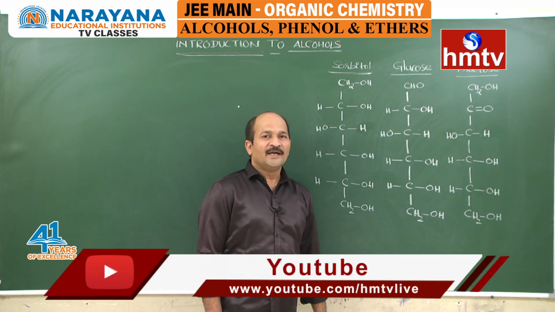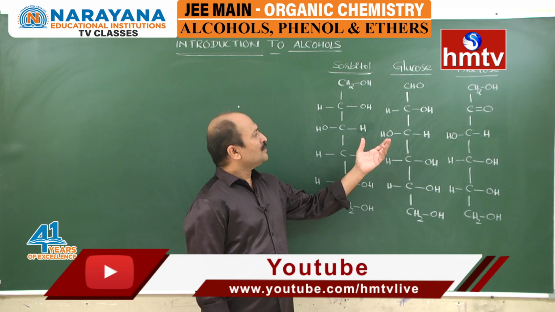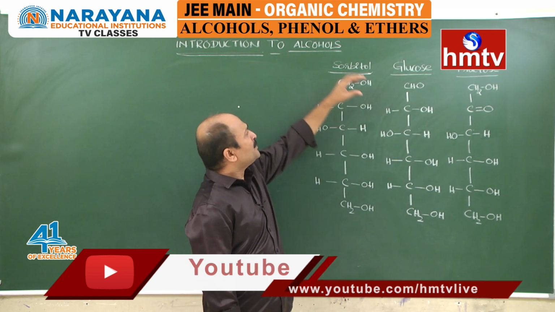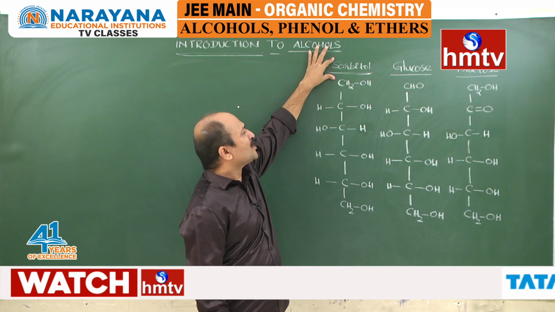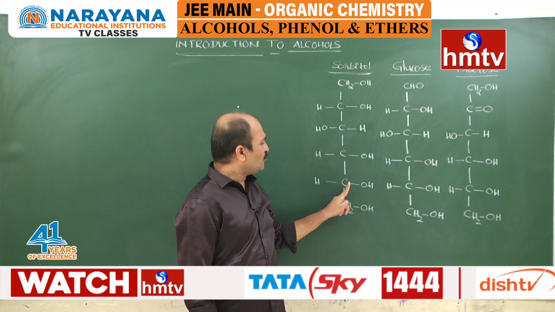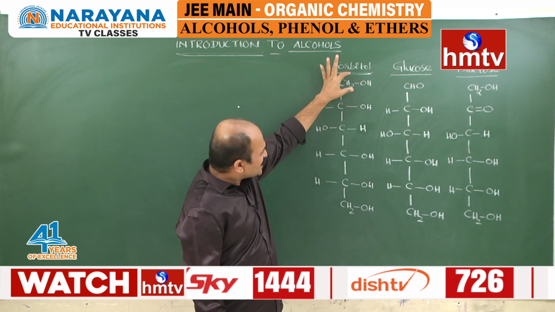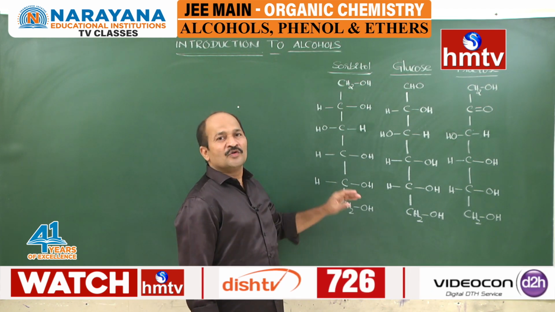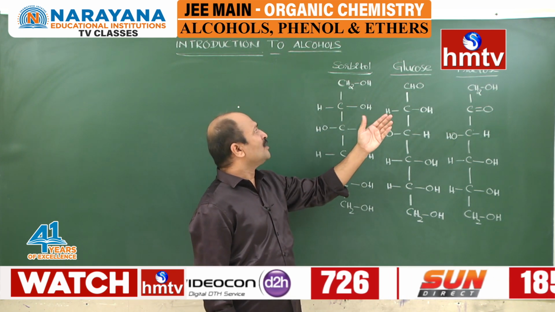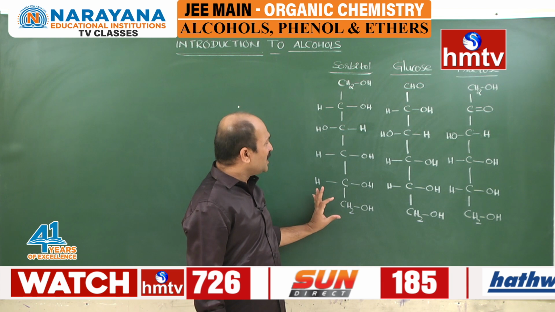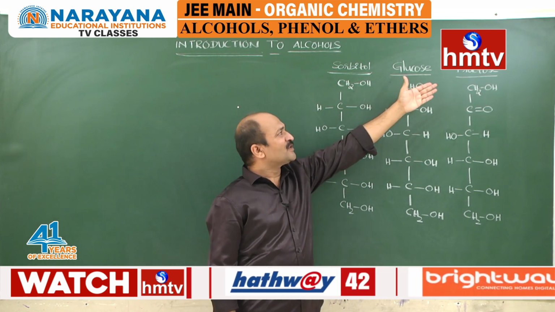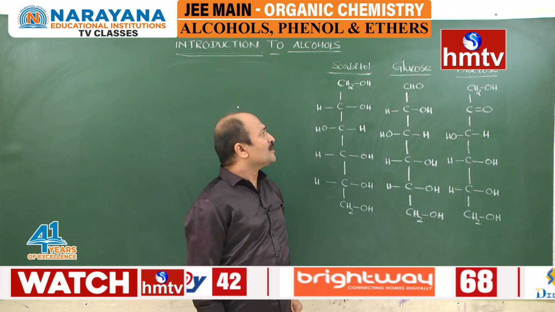What is a polyhydric alcohol? An alcohol that contains more OH groups. Here the best example is sorbitol. Count 1, 2, 3, 4, 5, 6. 6 OH groups are there. So when more OH groups are there, it is considered a polyhydric alcohol. Sorbitol is a polyhydric alcohol. Coming to glucose, glucose and fructose are both polyhydric alcohols.